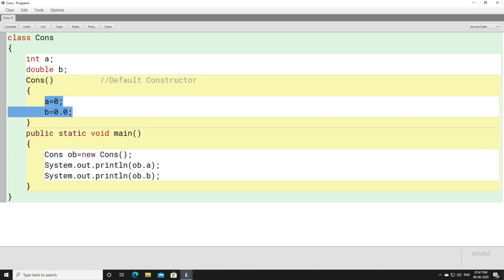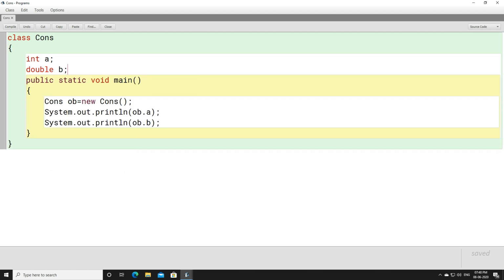Now, look at this very carefully. Just think that you don't have a default constructor, and you are trying to print a and b. What will the value be?